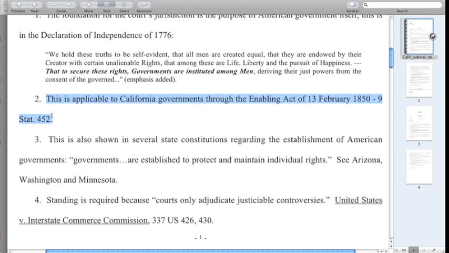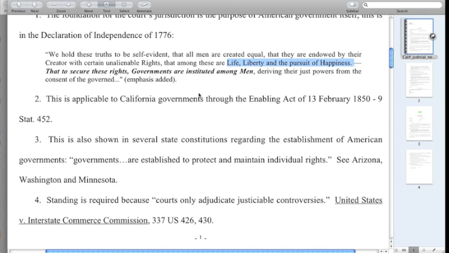He's denying that's applicable to the California government through the Enabling Act of February of 1850. Well, if you read that, it says that the Constitution of the state of California has to be consistent with the principles and tenets of the Declaration of Independence, and that just happens to be that governments are instituted among men to secure the rights of life, liberty, and the pursuit of happiness.